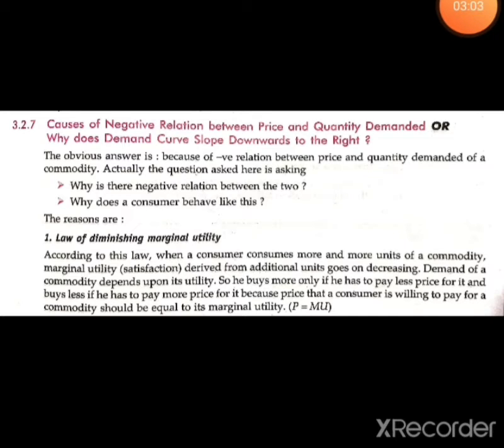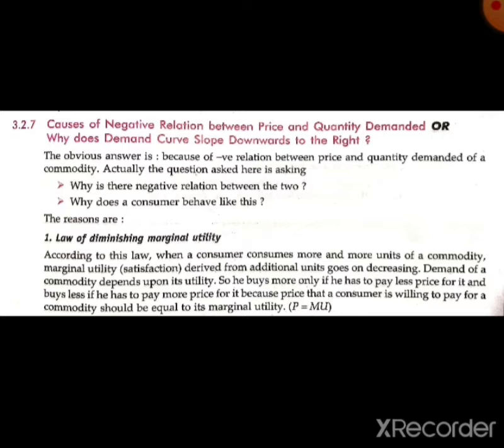First one is the law of diminishing marginal utility. We have already studied that when a consumer consumes more and more units, a condition comes where each additional unit consumed gives a declining marginal utility.